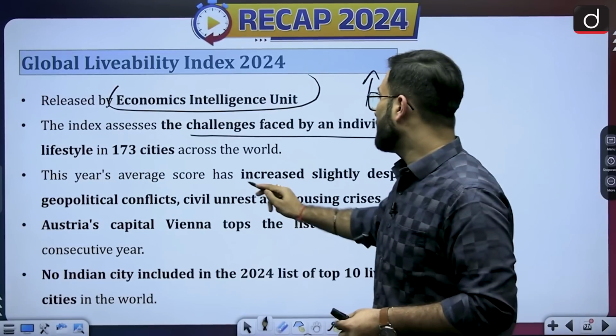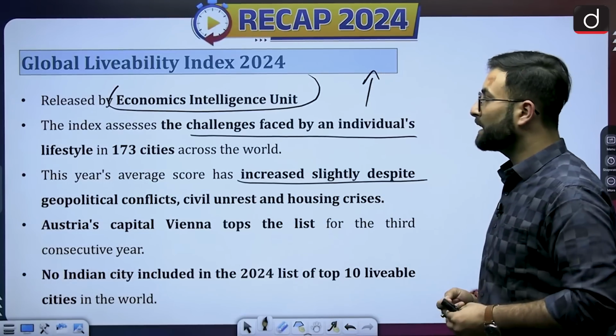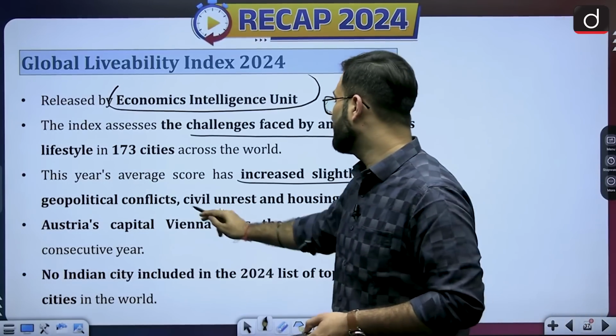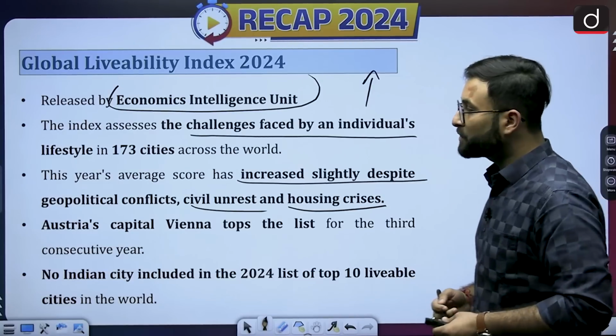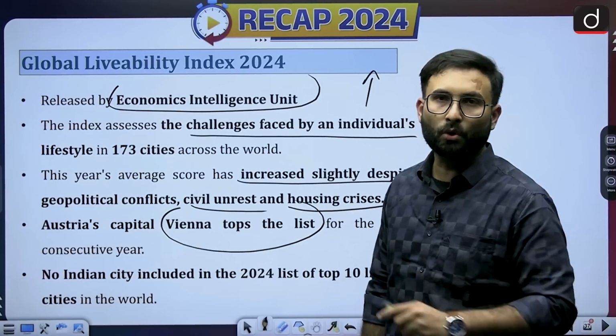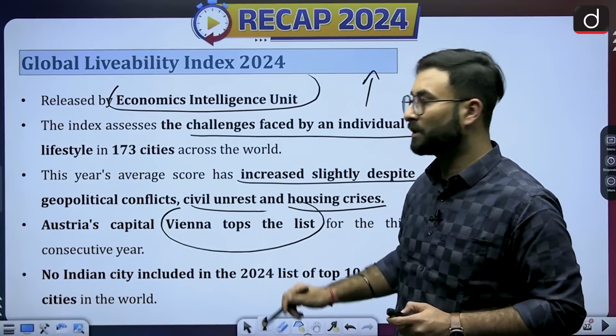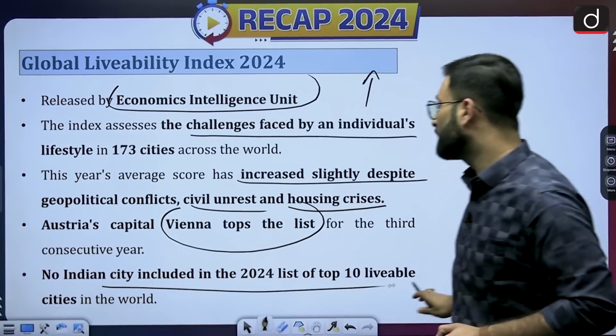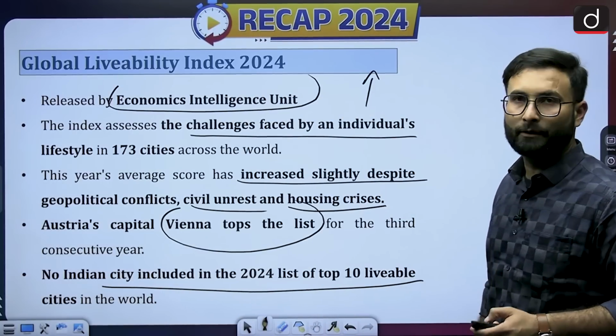Okay, it has seen a slight increase despite the geopolitical conflict, civil unrest, and the housing crisis. Austria's capital Vienna tops the list, and when we are talking about India, India has no city in this particular list. So no Indian city is included in the 2024 list of the top 10 livable cities.